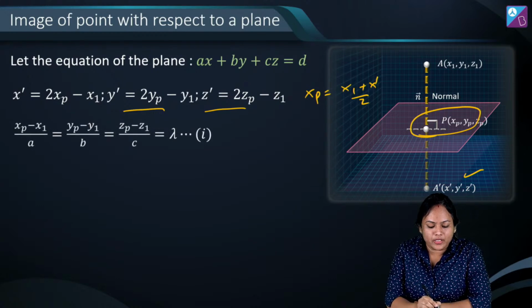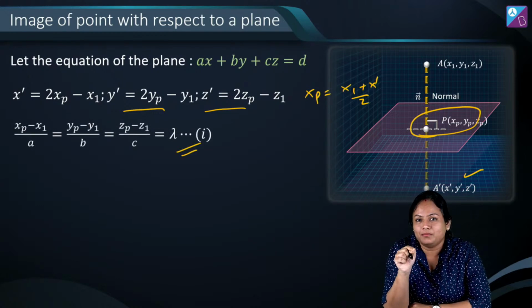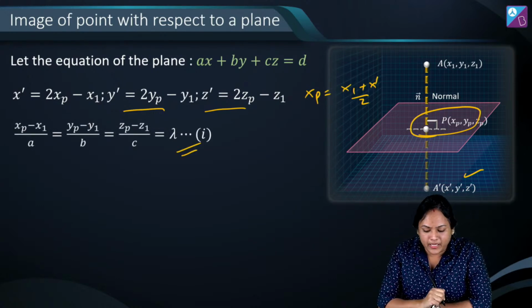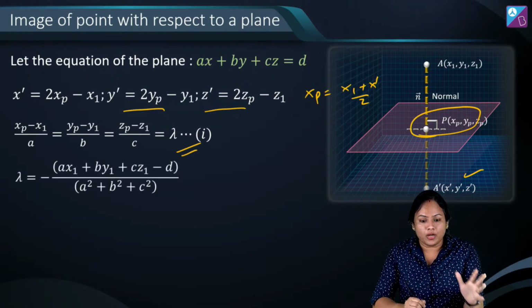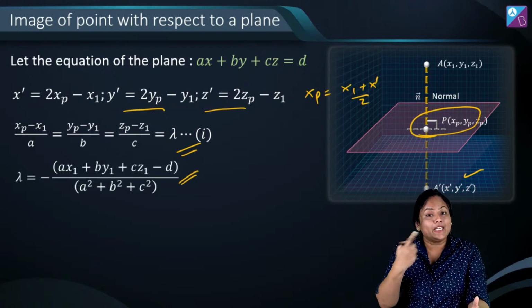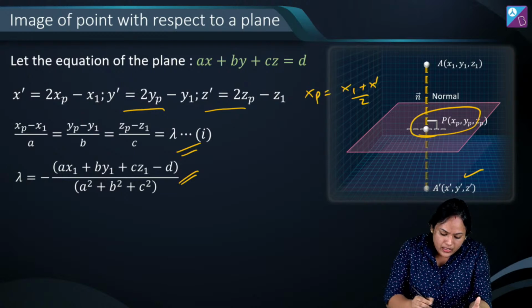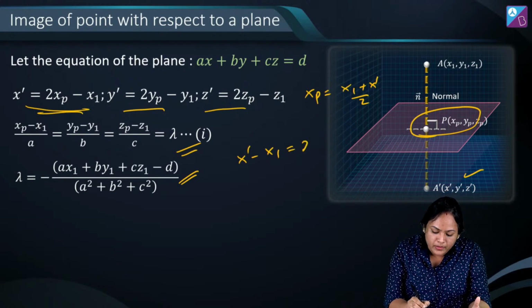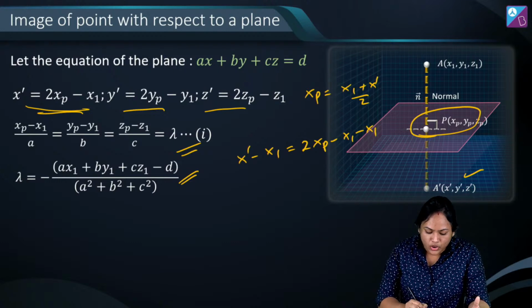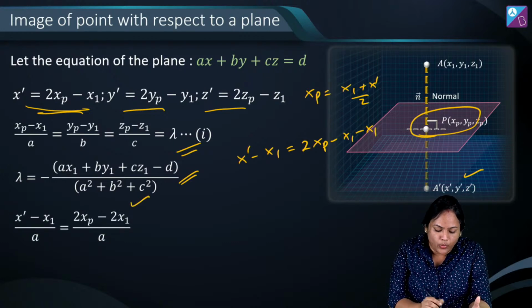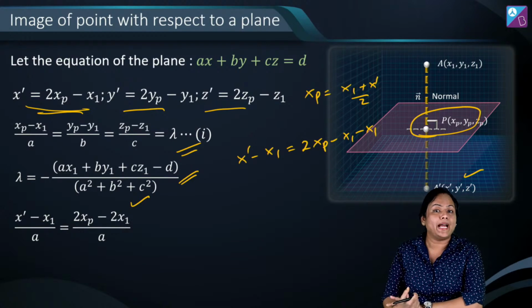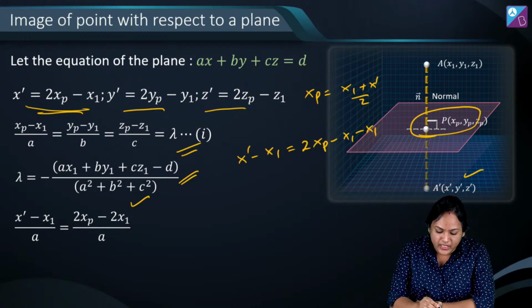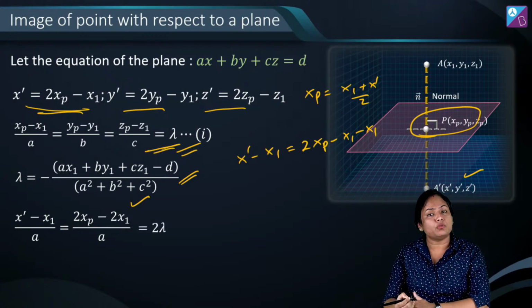Now foot of perpendicular के लिए अभी हमने ये वाली condition use करी थी. I hope you remember. तो इसमें what we are going to do, हमने वो lambda निकाला था, उसका use हम कैसे करेंगे कि यहाँ पर अगर मैं suppose x dash minus x1 लिखती हूँ, by this first equation, it's going to become 2xp minus x1 minus x1, है ना? तो हमारा x dash minus x1 is twice of (xp minus x1) by a आएगा, and that obviously from first equation will be equal to 2 lambda.